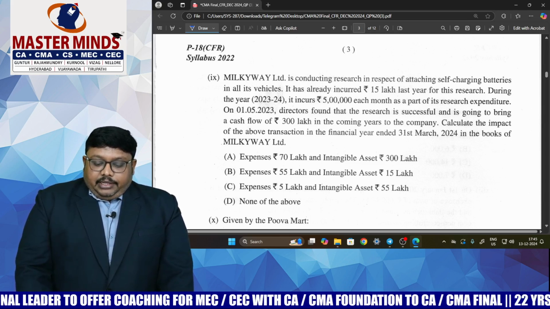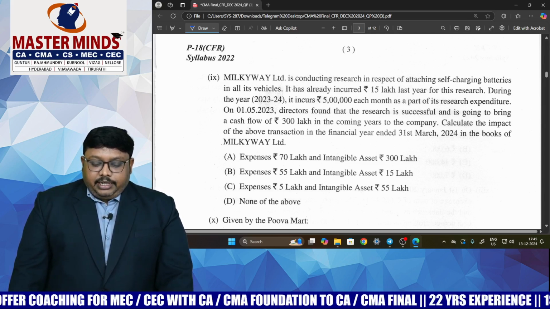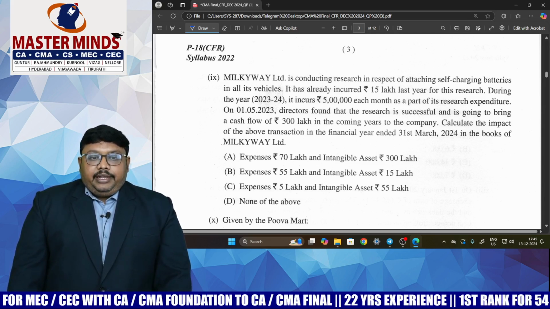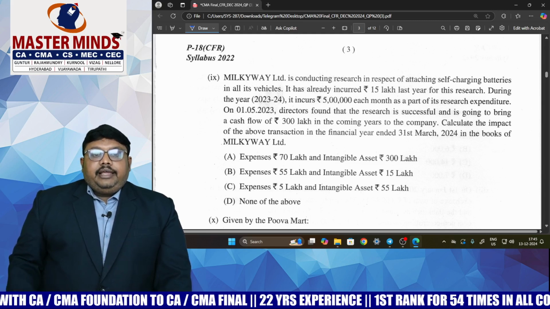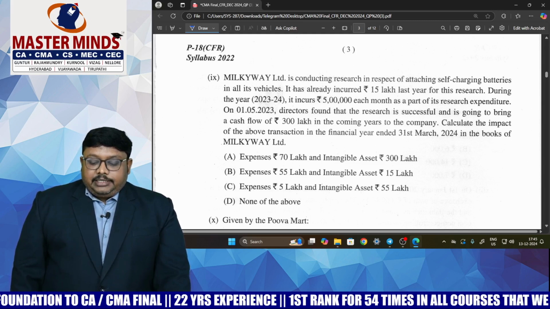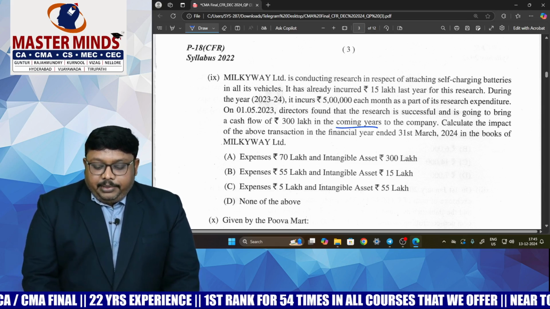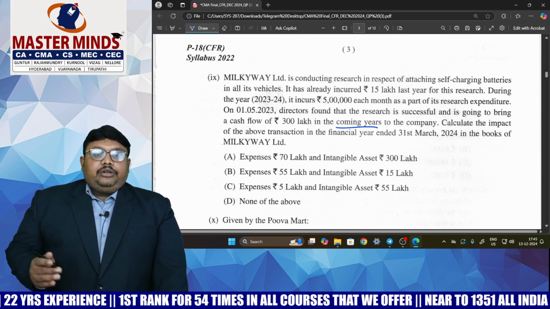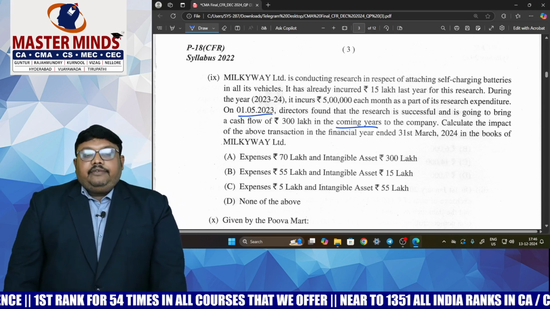See here they have given that Milky Way is conducting research in respect of self-charging batteries. It has already incurred 15 lakhs expenditure last year for research. During 23-24, it incurred 5 lakhs each month, so total 12 months. On 1/5/2023, directors found that the research was successful and that they can get cash flows of 3 lakhs in the coming years. So when the asset recognition criteria is satisfied, from that date onwards the cash inflows start. So we can say the research is successful as on 1/5/2023.